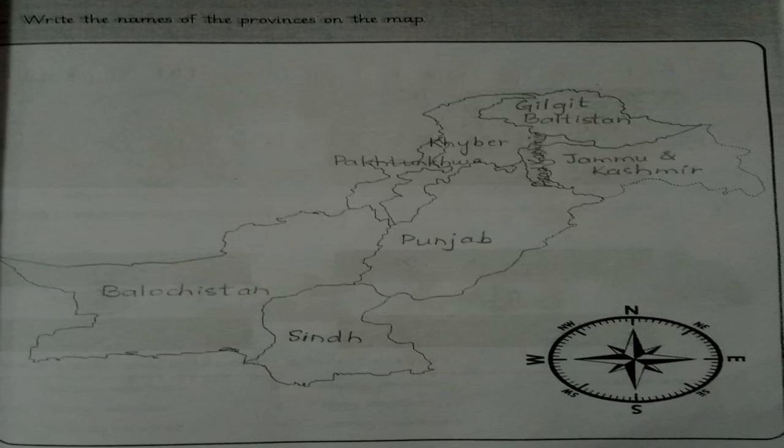As students, it's the map of our country, so we must be aware of the provinces and the places of this map. So students, I want all of you to complete this work in your social studies book on page number 19. Complete the map of Pakistan and also color it very neatly in a very neat and tidy way.